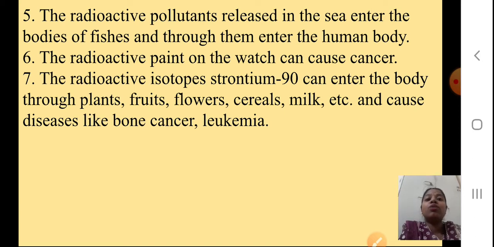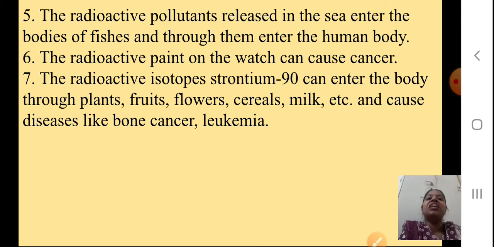The radioactive isotope strontium-90 can enter the body through plants, fruits, flowers, cereals, milk, etc. and cause diseases like bone cancer and leukemia. So that is why we tell you to wash the fruits properly, boil the milk properly and then drink. All these things are because they may cause you different types of diseases.